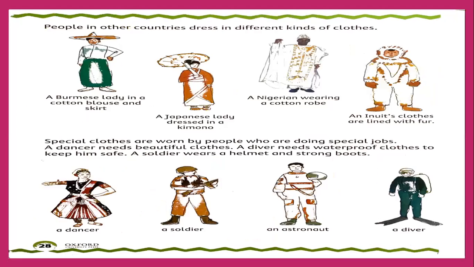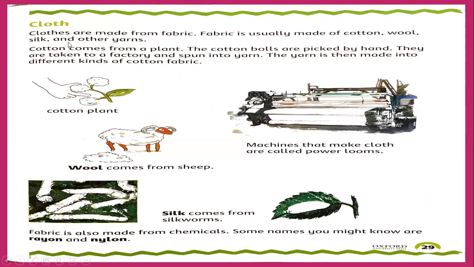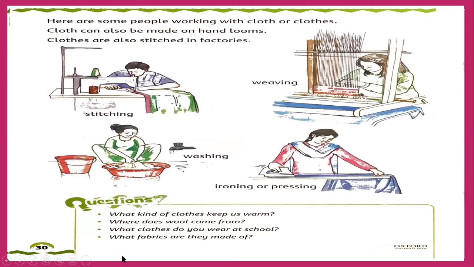Then different countries have different types of dresses. Special jobs need special dresses to protect the body. And we get cloth from the cotton plant, from the sheep, from the silkworm. Cloth is also made from rayon and nylon.